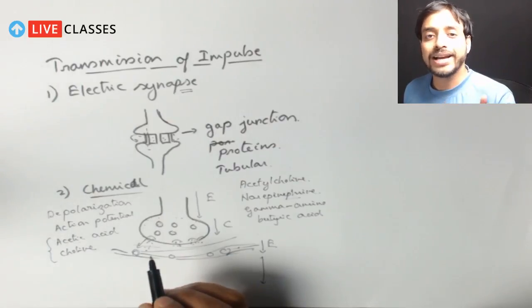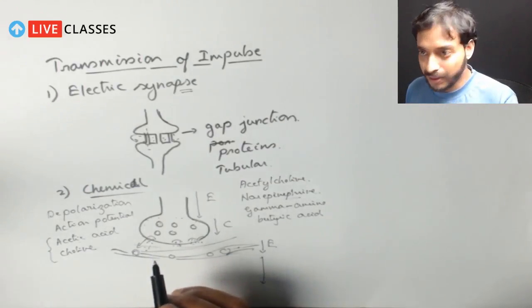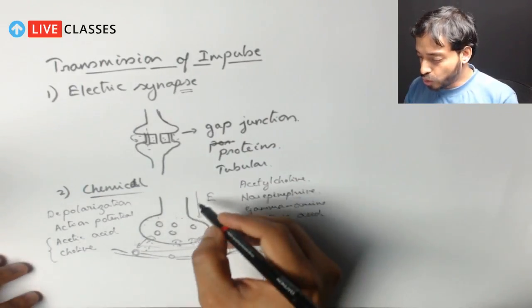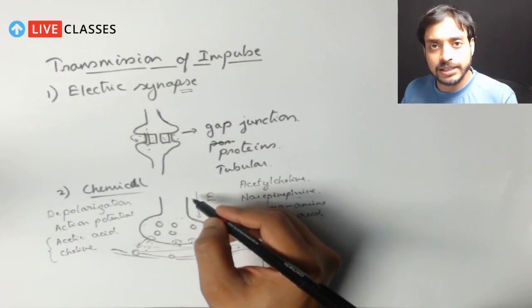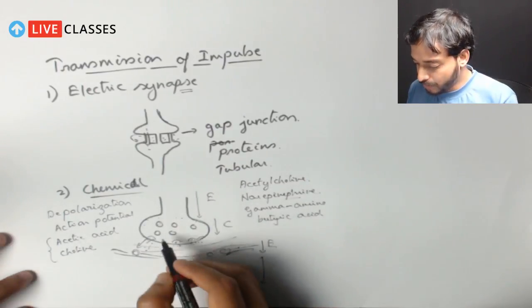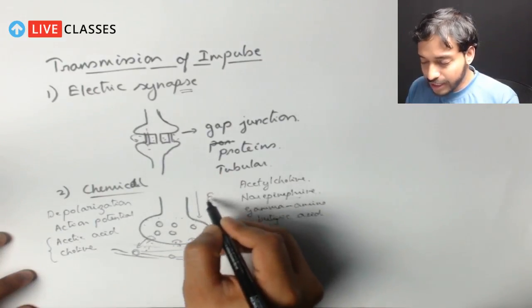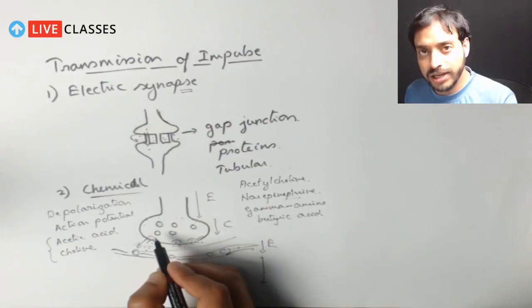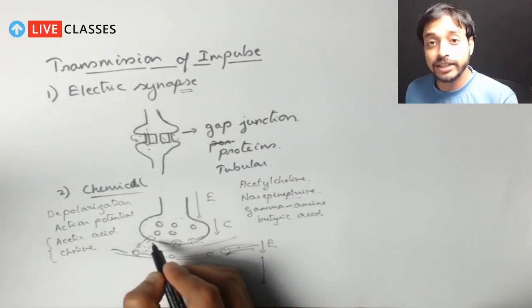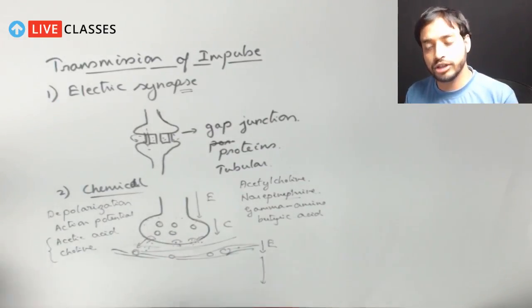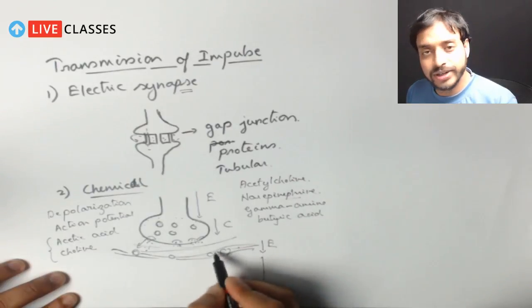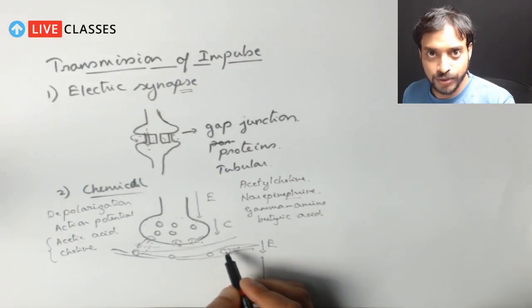So why are they important? Neurotransmitters have the capability to take the electrical signal and convert it to a chemical signal. So the electrical signal is converted to the chemical signal through the neurotransmitters, and the neurotransmitter helps in conversion back to the electrical signal in the next neuron, right?